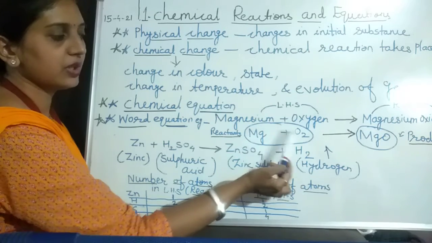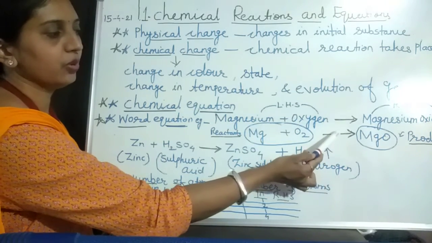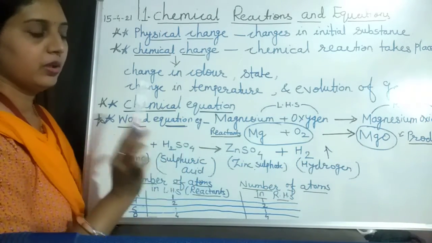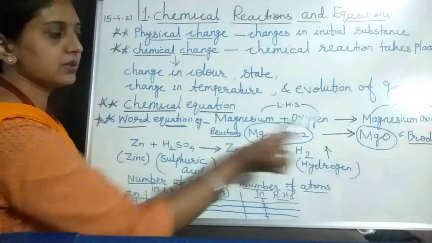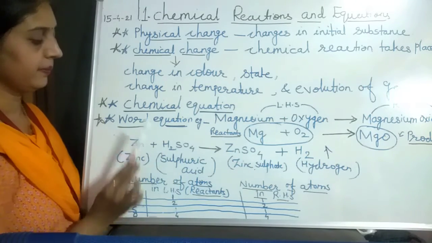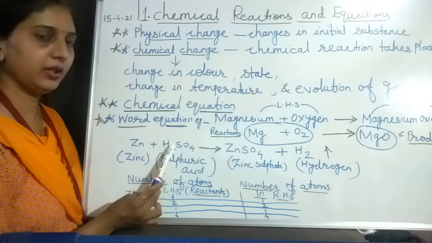The substances on the left hand side are called reactants, and the substance shown on the right hand side of this arrow, we call the product. So reactants and products are the two terms included in a reaction. Okay. Then we take another example, that is zinc and sulfuric acid.